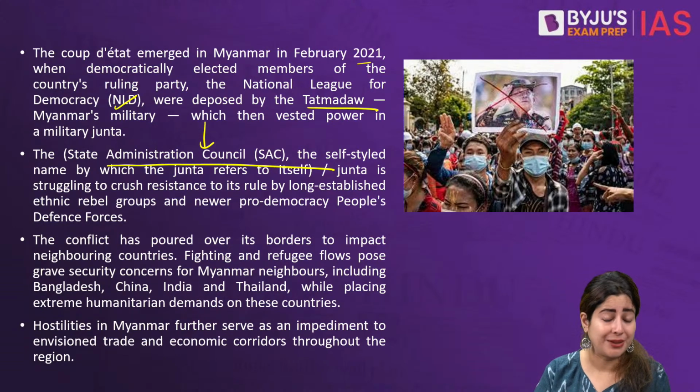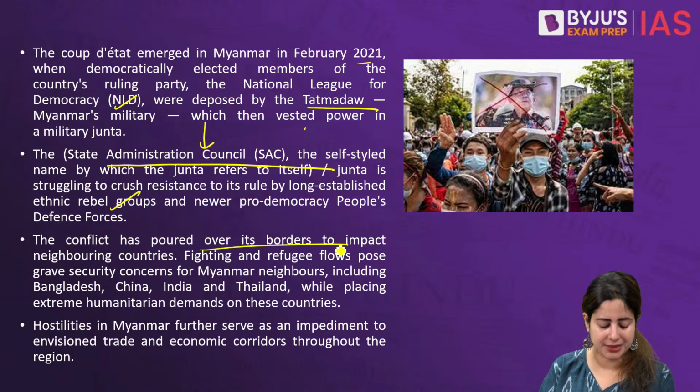For a long period of time now, people of Myanmar are suffering. On the one hand, because of the attacks that are constantly conducted by the Janta itself. Second, because of the ongoing fighting between the Janta and the local armed ethnic rebel groups. So these are the two kind of conflicts which have completely crushed any scope for social economic development. Similarly, the conflict also sometimes pours across Myanmar's border.